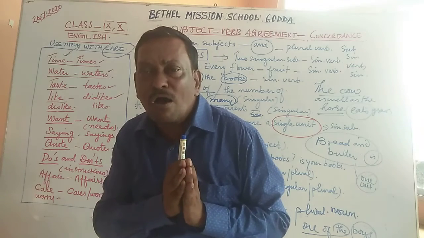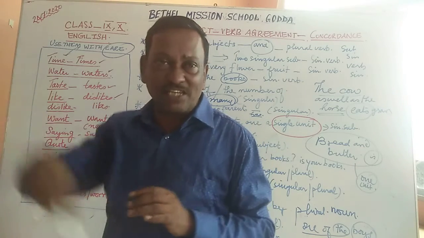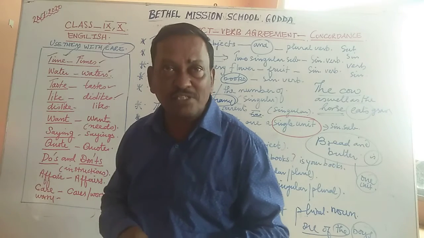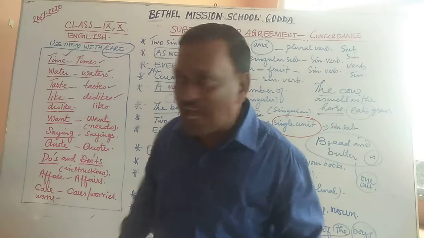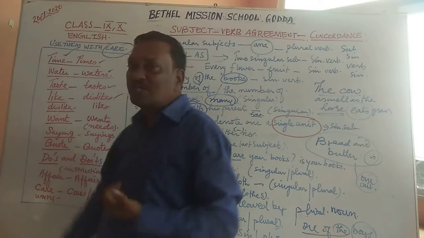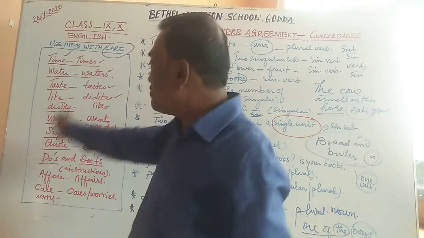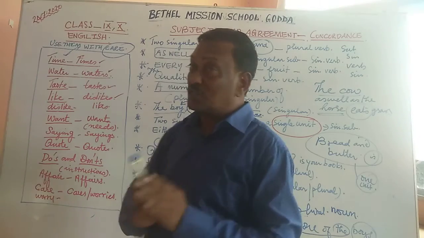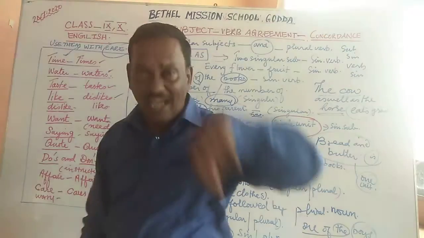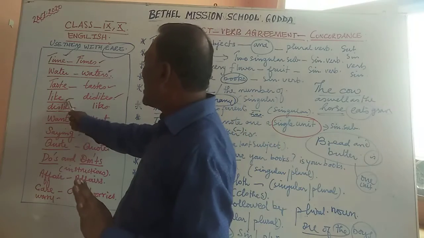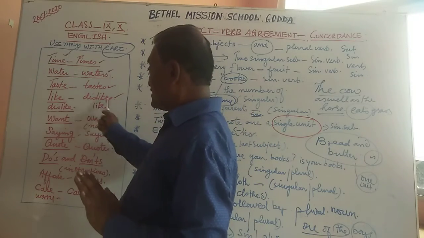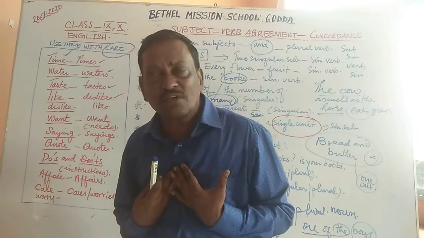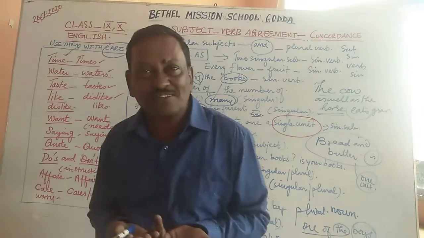He has a lot of taste for painting. His tastes, his hobbies are painting, reading novels, gardening, collecting stamps. So he has many hobbies and his tastes are different. He's a man of different tastes. He has a passion for different things. So when you use this word taste in a plural form, that is the real meaning. Like, dislike. Dislikes and likes. So, dislikes, the things that I don't like, they are my dislikes. The things that I like, they are my likes.